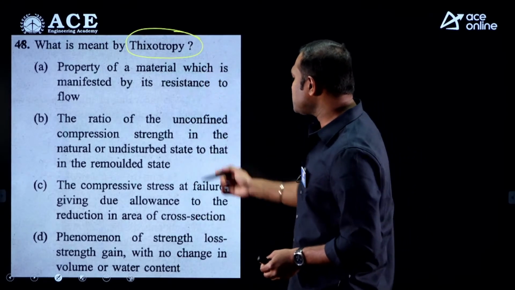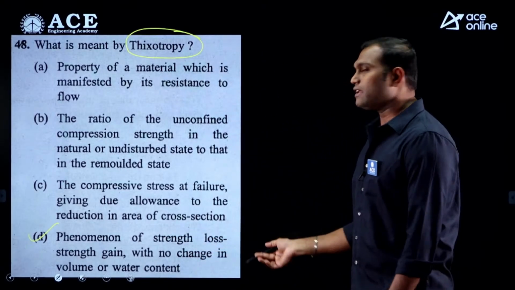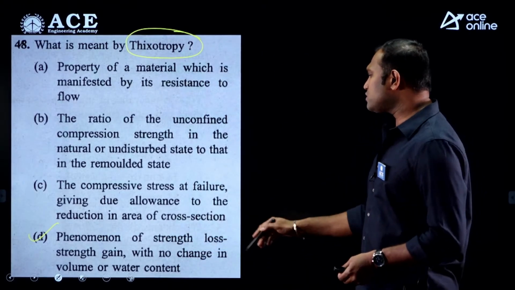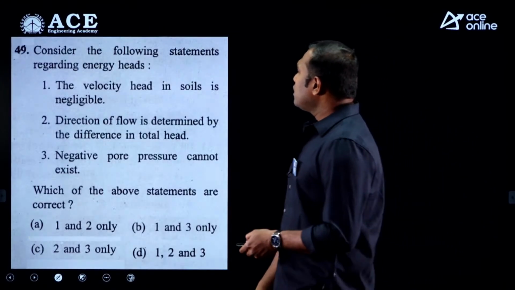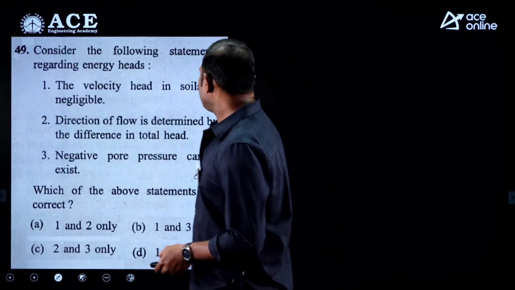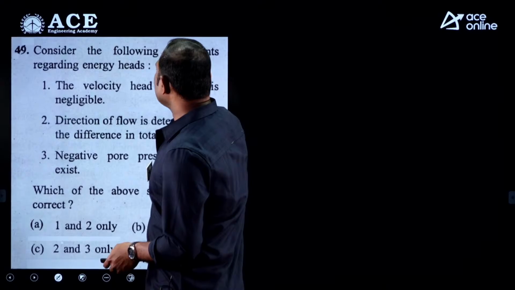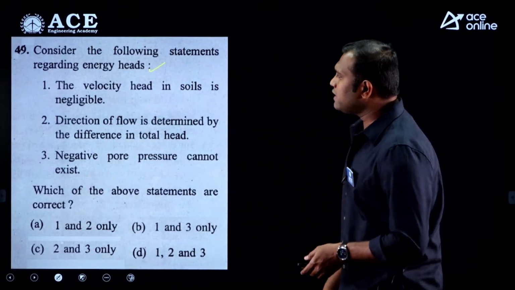So if you see the options, it is option D: phenomena of strength loss, strength gain, with no change in volume or water content. Option D. Next, come to this question. Consider the following statements regarding the energy heads. The velocity head in soil is negligible.